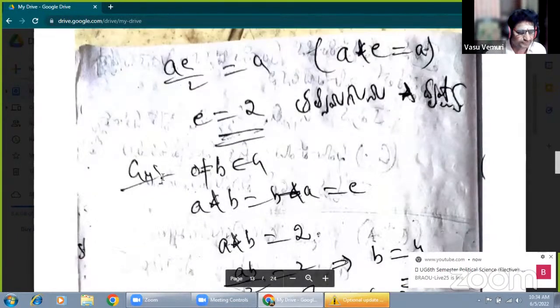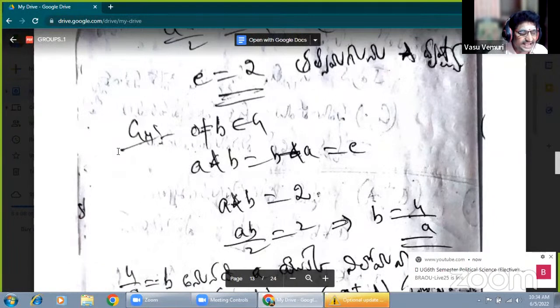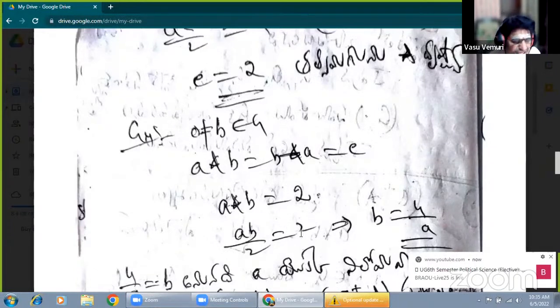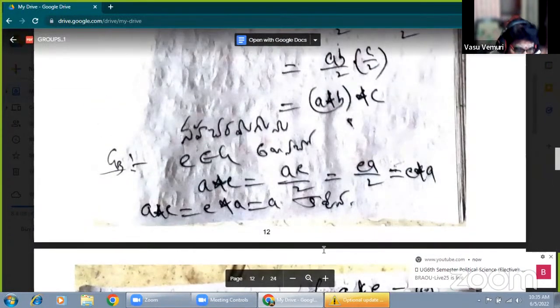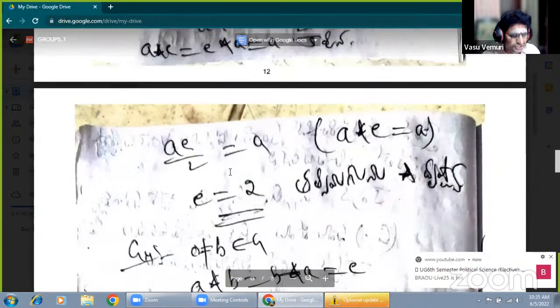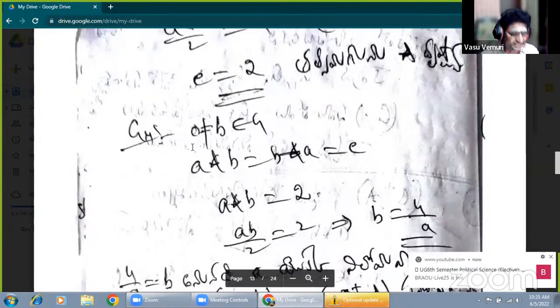Now G4, this is the existence of inverse. This is also in your textbook; just observe this continually. You only have to express some concept. Directly, you just have to read; a short answer is given, but it should not be mentioned here. We must mention this type of answer. G1, G2, G3, G4 are there. Now G4 is the existence of inverse.